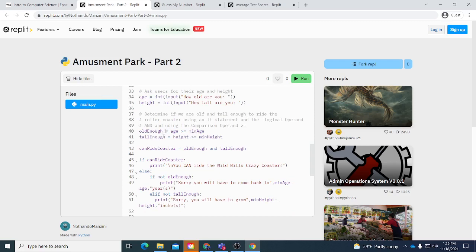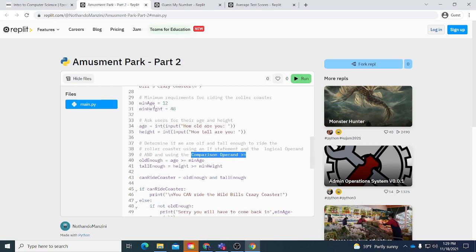So by using the comparison operand, greater than or equal to, we want to make sure that our age is either 12 or greater than 12. So old enough equals the age is either greater than or equal to the minimum age. So if you are 12, you're allowed to go in.